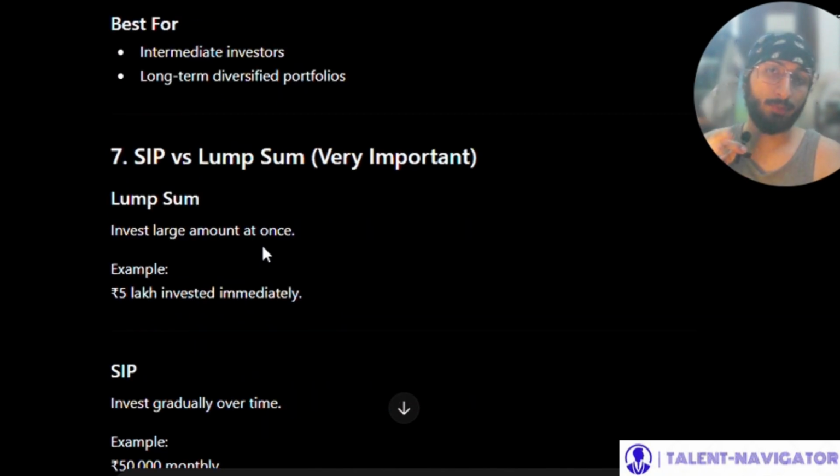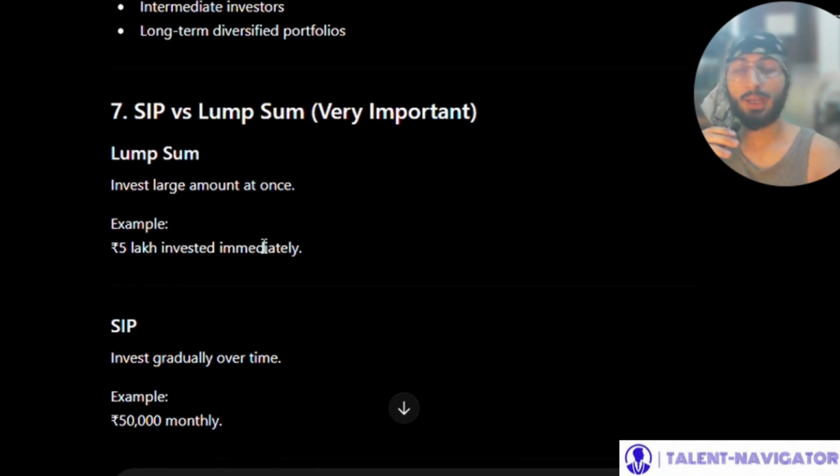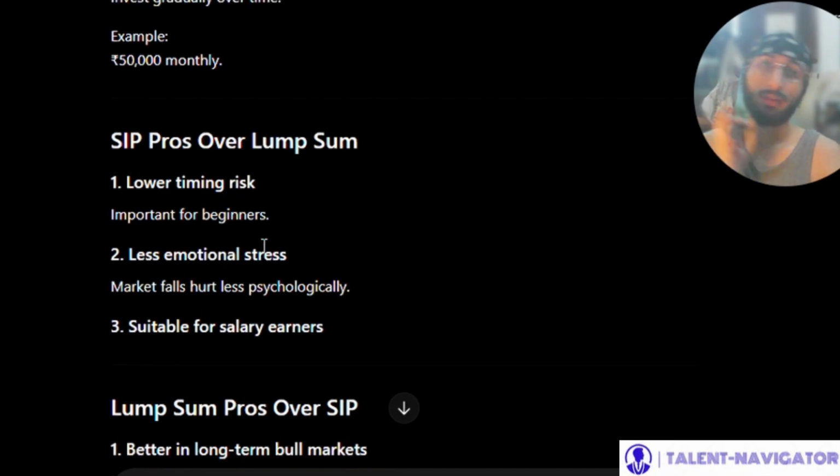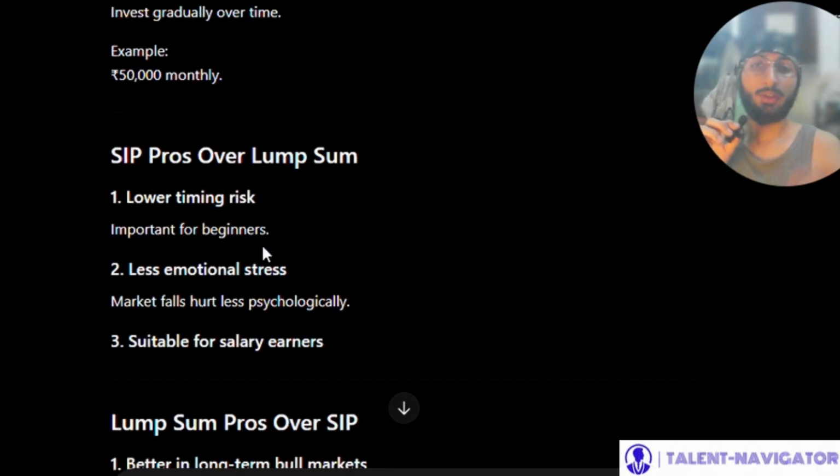Now, SIP versus lump sum. It is very important to know this concept. Lump sum is basically investing a large amount completely at once. For example, 5 lakh rupees invested immediately. And SIP is investing gradually over time. For example, 50,000 monthly. Now, SIP pros over the lump sum investment. Firstly, lower timing risk. It is important for beginners. Less emotional stress. Market falls hurt less psychologically, and it is suitable for salary earners.